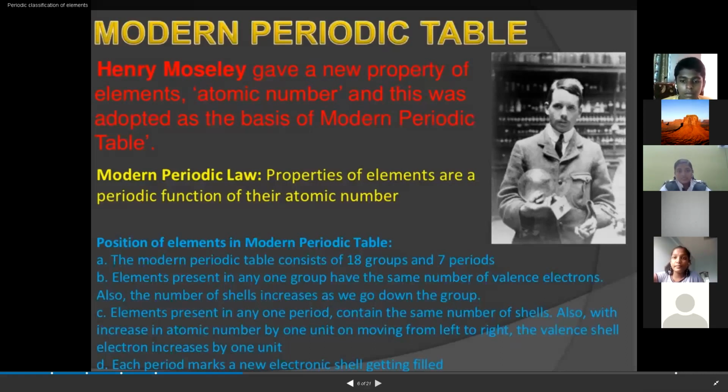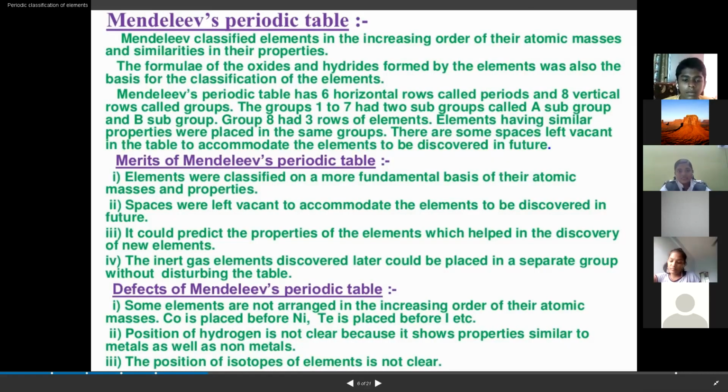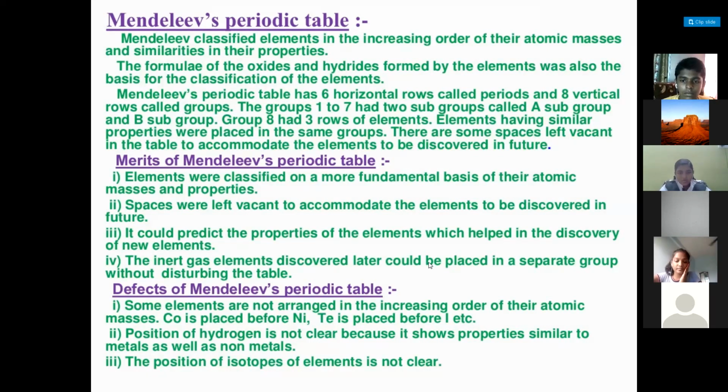Now, what are the drawbacks we have said? Can you recollect? Drawbacks, position of hydrogen. Hydrogen is showing the properties of alkali as well as halogens. And second, isotopes discovered later, which have the same atomic number but different mass number. So the position of isotopes is also not clear.